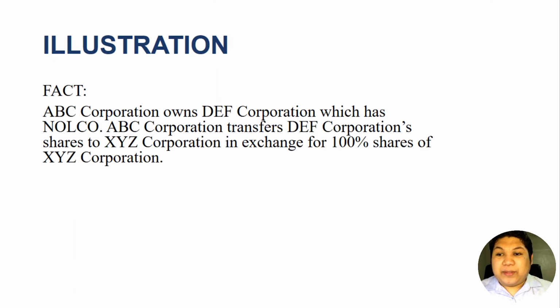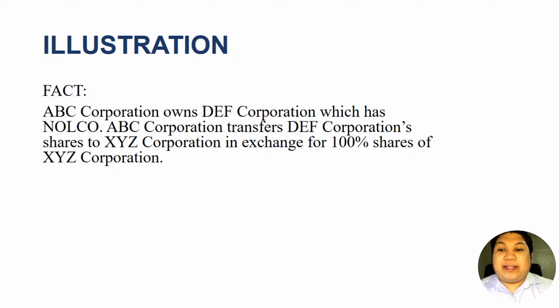For example, we have this fact: ABC Corporation owns DF Corporation, which has NOLCO. So ABC Corporation is a parent of DF Corporation. ABC Corporation transfers DF Corporation's shares to XYZ Corporation in exchange for 100% shares of XYZ Corporation.